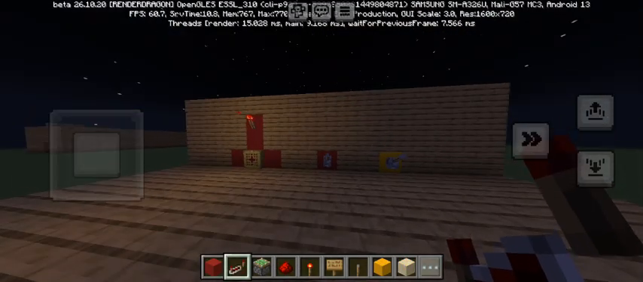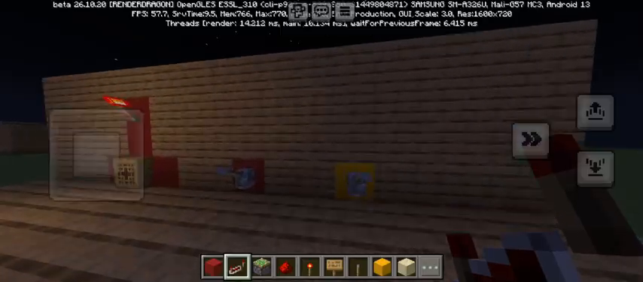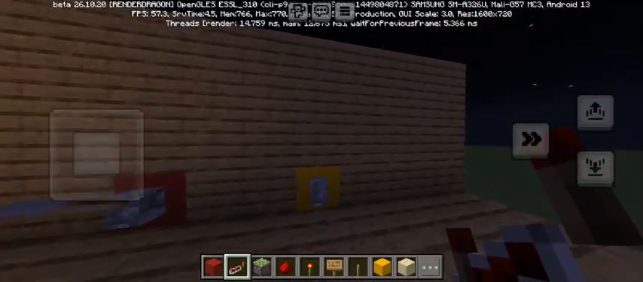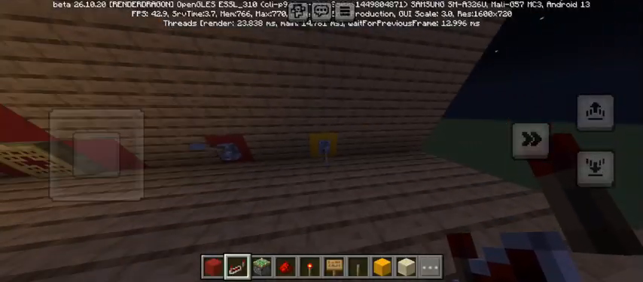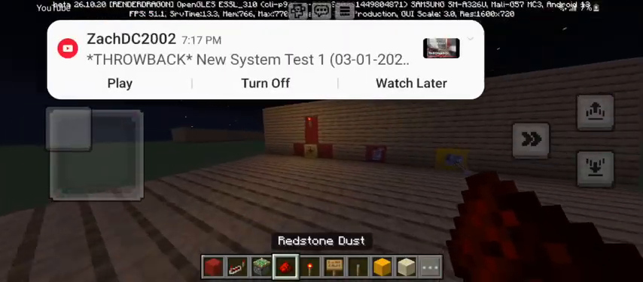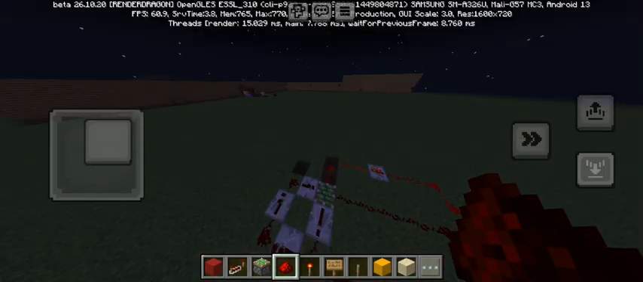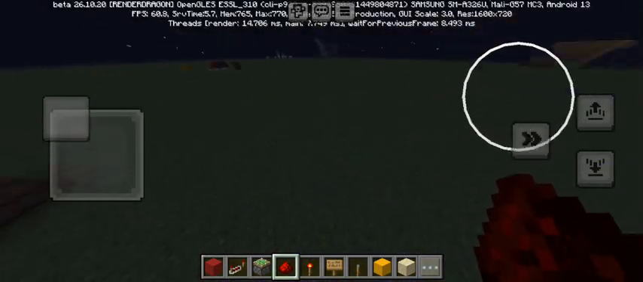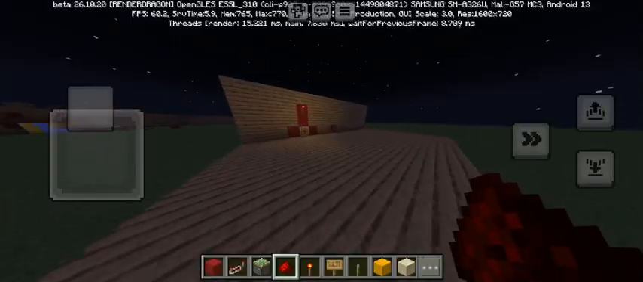Alright, so I made the fire alarm system. Oh, I forgot to connect it. Make sure this is down or it won't work. And then make sure you place redstone right there. Now, this is how it should be.